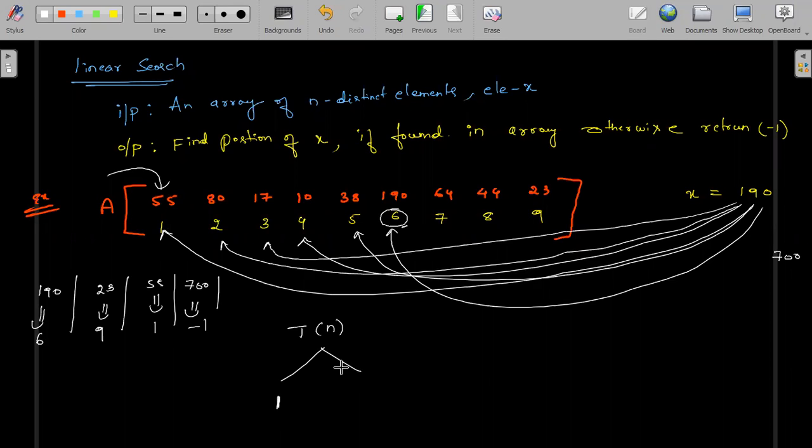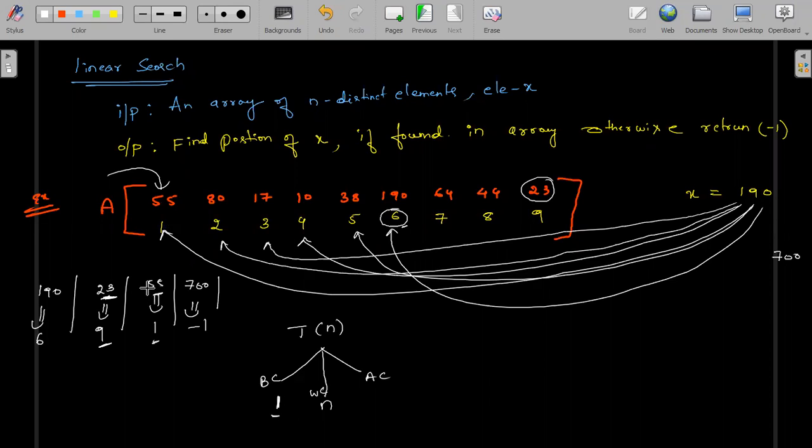That is the reason why it is 1. Again, worst case. Think like that, worst case is there. Here this is the best case. Again, average case, later we will see average case. Worst case: at last you will find the element. For example, this one you can see 23. Where are you getting it? At 9. It is nothing but the worst case. Nothing but n elements we have to compare. Yes or not? Each and every element we have to compare, and at the last we are getting the element. That's why n. Again, here 55, where we are getting it at 1, nothing but at the initial index itself. That is the reason why best case is 1 here.